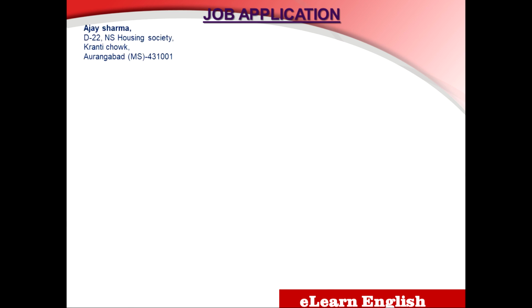Let us see the actual letter, the formal job application letter. For any formal letter, I am taking here an example, you can write the address of the sender. Here I have taken one example, that is Ajay Sharma. His address is D22 NS Housing Society, Kranti Chowk, Aurangabad, MS 431001. MS is Maharashtra state. So you can write your address in just 3 to 4 lines. Don't elaborate your address. Then you can write the date.